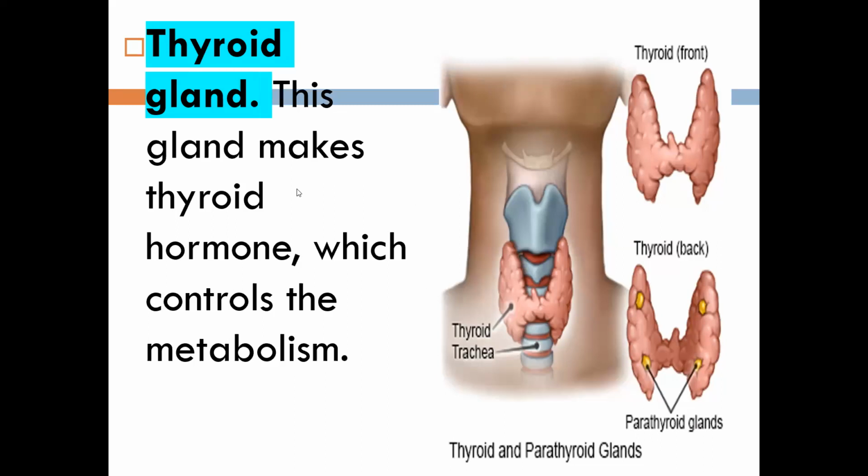This gland makes thyroid hormone. The hormones it makes control our metabolism. So are you clear? What does the thyroid gland do? It makes a hormone known as thyroid hormone, and it controls our metabolism. Are you clear? Yes, ma'am. Okay.